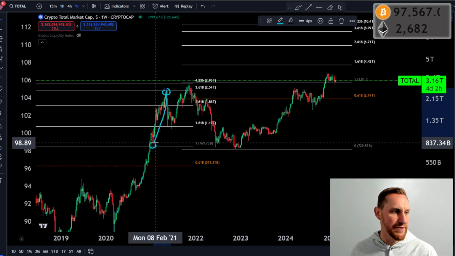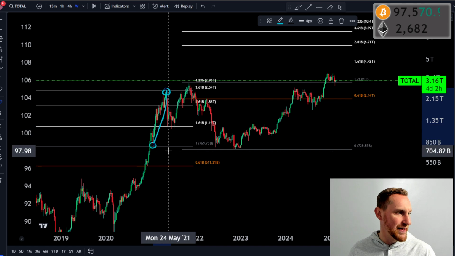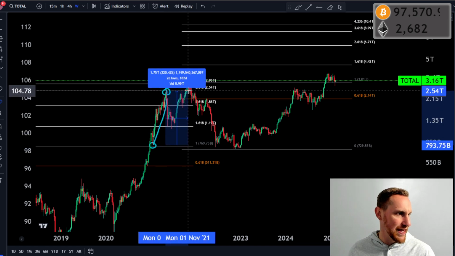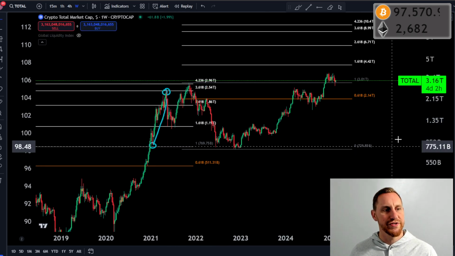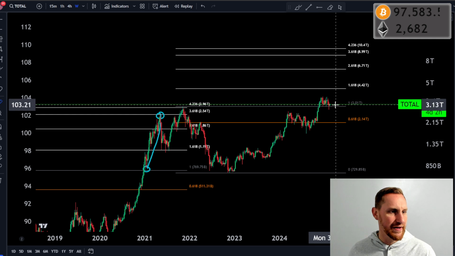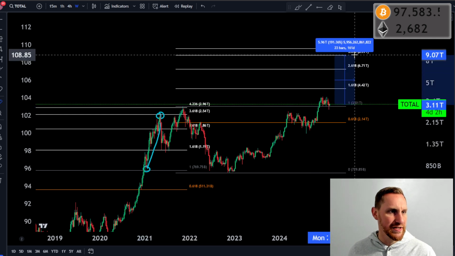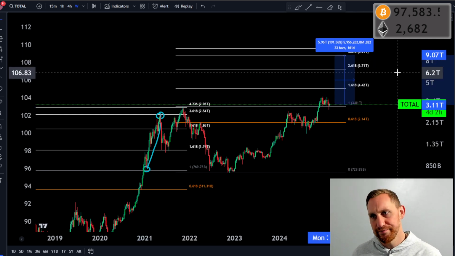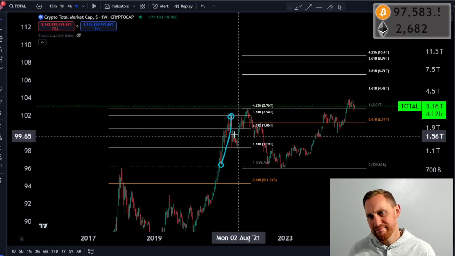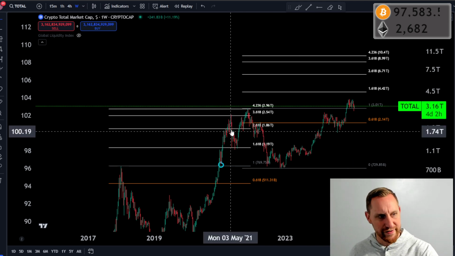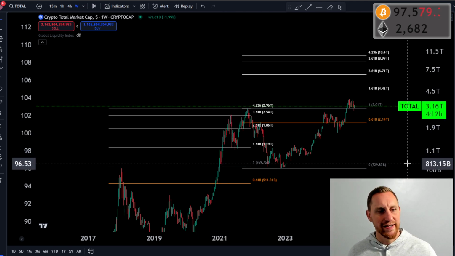That was like a 3-month move. Back then, obviously smaller market caps, bigger gains, was about a 220% move, right? And we just said from where we are now to the 3618 Fibonacci is about a 191% move. Will we do it? I'm not going to sit here and say we are or we aren't. We're just looking at what's happened in the past.